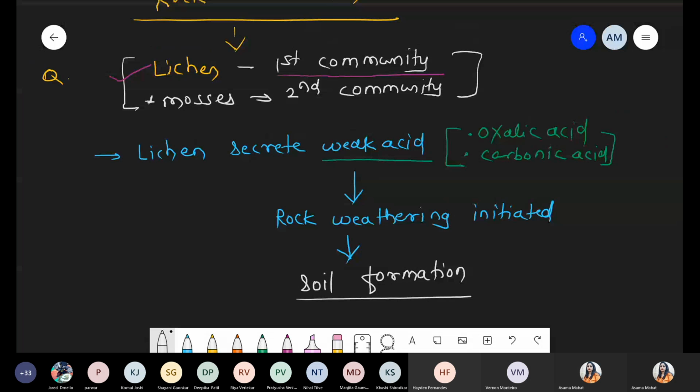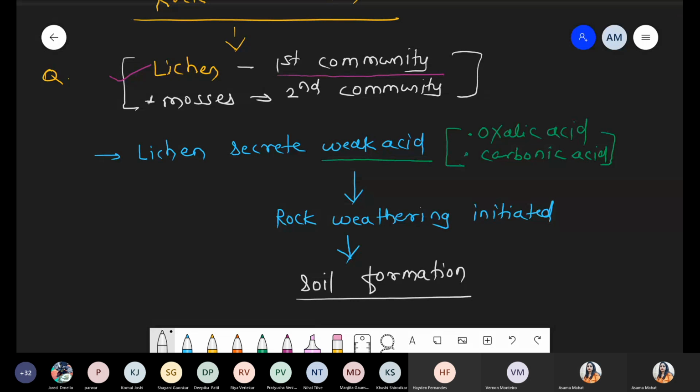Just as we discussed, lichen has an asexual mode of reproduction. Soredia is the main one. Soredia means spores get released. That spore grows on the rock, because spores undergo germination. After germination, they form mycelium.